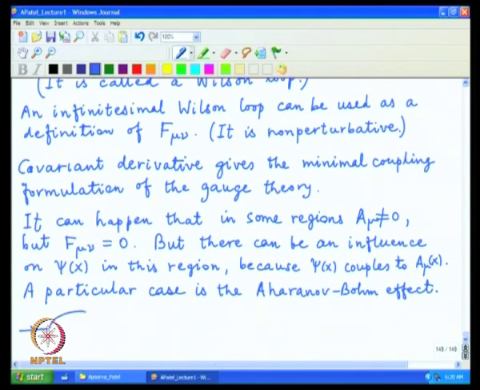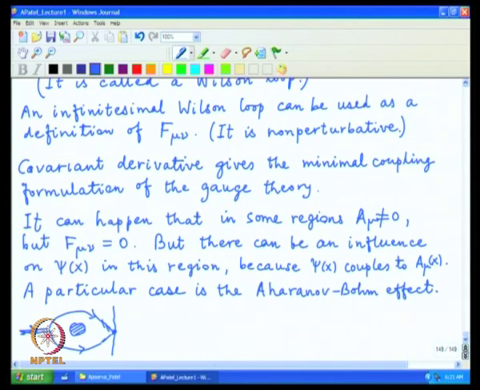essentially I am giving a crude diagrammatic representation that one sends in a beam of particle which splits and then rejoins to produce an interference effect on the screen or observable on the other side, but the paths can be such that nowhere in the regions of path there is a non-trivial F mu nu, but one can cook up a situation such that the phases corresponding to the two paths are different.